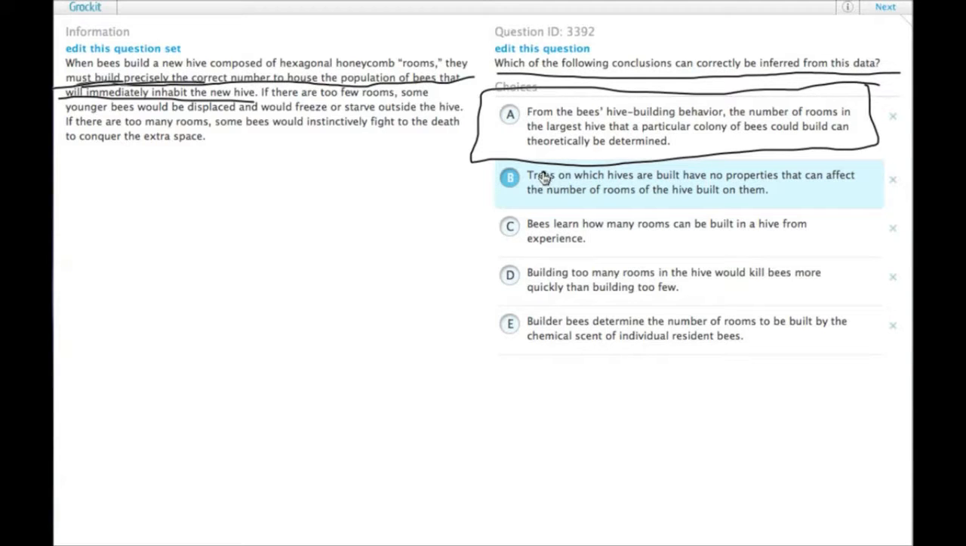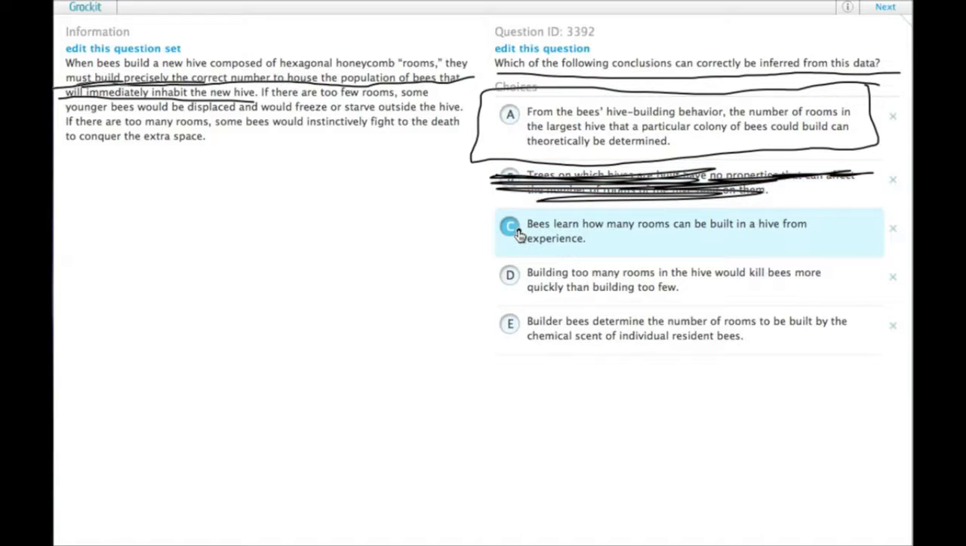B, trees on which hives are built have no properties that can affect the number of rooms of the hive built on them. I mean, this might be true, but there's nothing to support that in the passage, and we still know that the bees have to build the right number of rooms for the number of bees that are going there. C, bees learn how many rooms can be built in a hive from experience. That is not a conclusion we can draw. There's no basis for that.